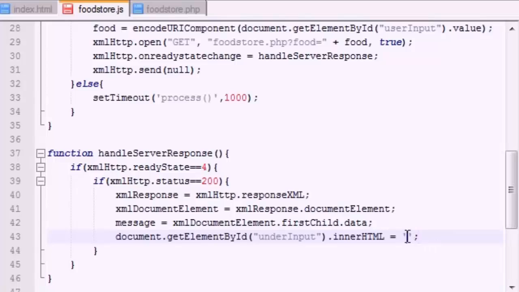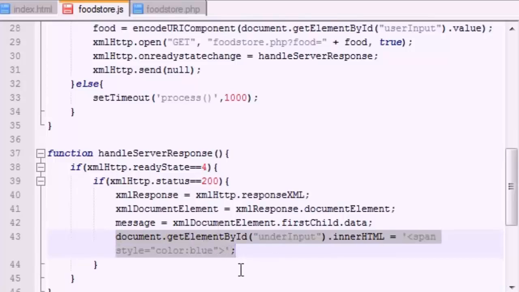So we can either set this to the message itself, but what I actually want to do is color this blue. So let me go ahead and word wrap this. Span, and this is CSS. If you don't know CSS, just go ahead and copy me. Style equals color blue. And I word wrap this, so this is actually all on one line. I just moved it down so it would be easier to see for you guys in the tutorial.